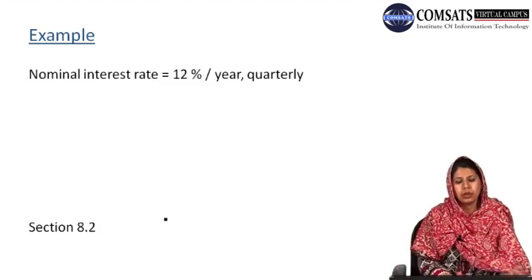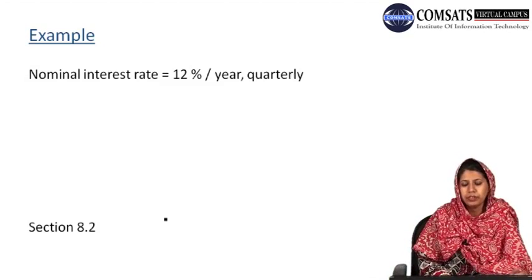For example, the nominal interest rate is 12% per year compounded quarterly.